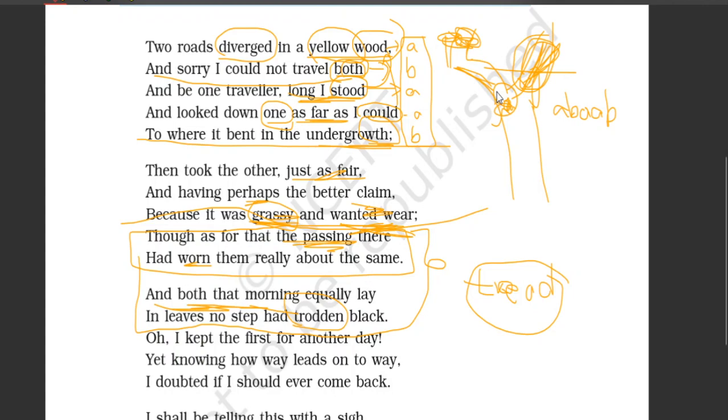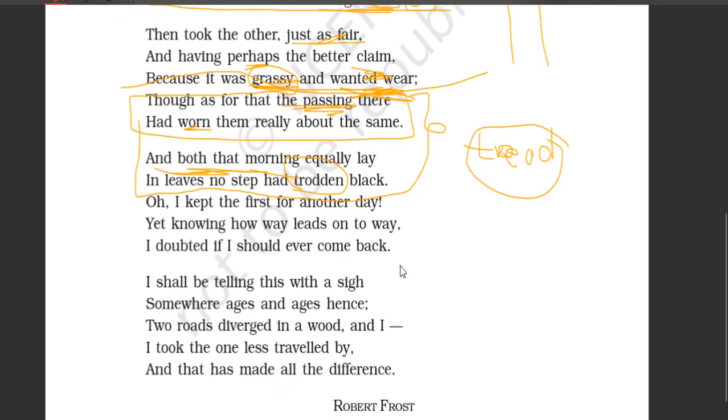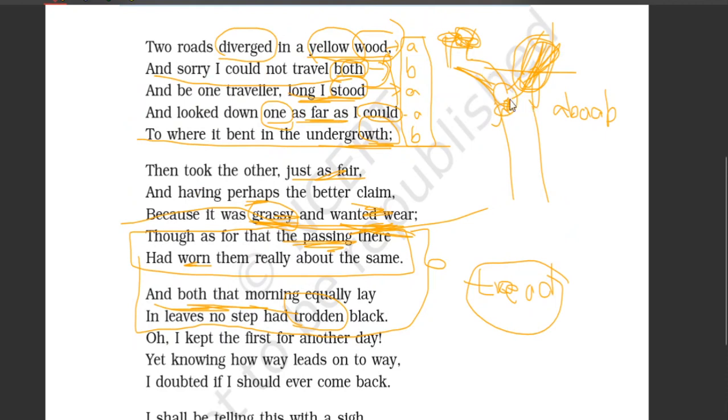Oh, I kept the first for another day. What did he do? He could not travel both the roads, so he examined this road, he took this road, but both the roads are at least interchangeable. He left this choice for another day, yet knowing how way leads on to way, he knows that it is highly impossible to come back and take the other road, right?